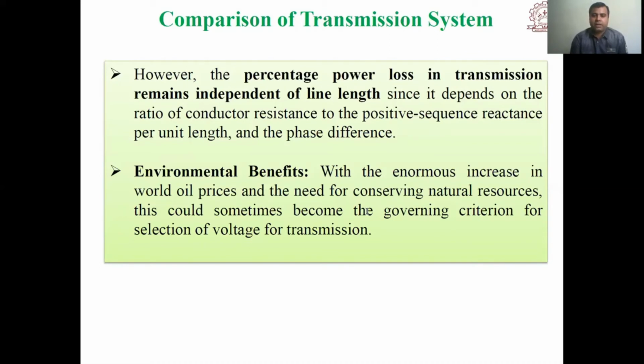It is reducing the burden on coal-based thermal power plants, which are still the highest producer of power. In turn, high voltage reduces the burden on thermal power plants, and it saves the environment.